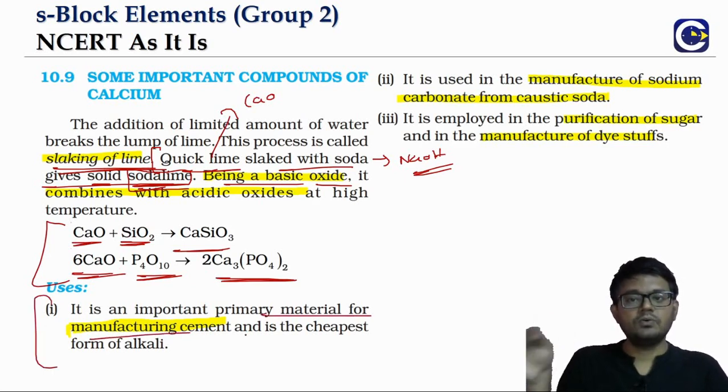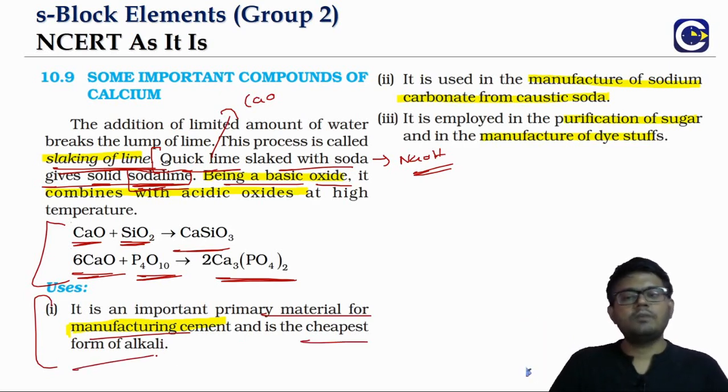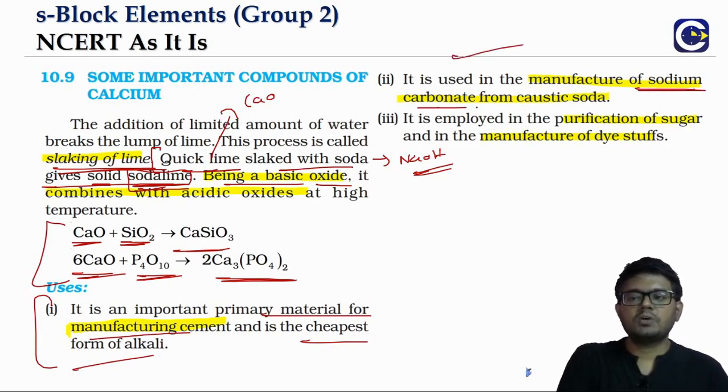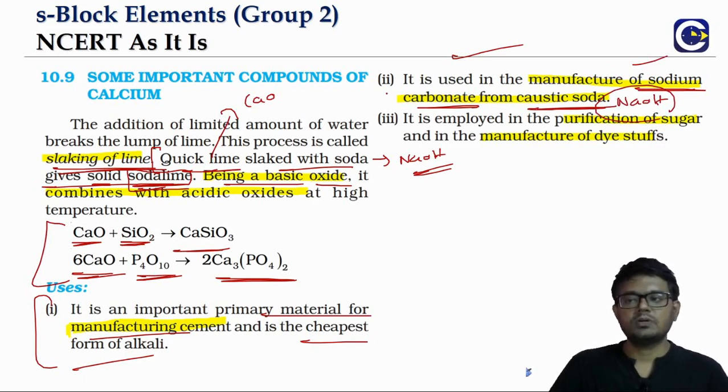We'll see that when we go to the composition of cement. It is also the cheapest form of alkali because it is easily available at a low cost, and it is used in the manufacture of sodium carbonate from caustic soda. What is caustic soda? Sodium hydroxide. So from sodium hydroxide we can make sodium carbonate by using calcium oxide, and it is also employed in the purification of sugar and the manufacture of dyestuffs.